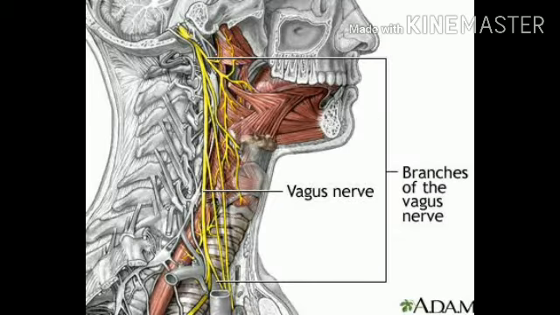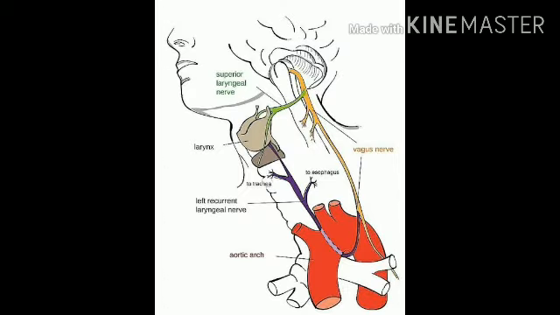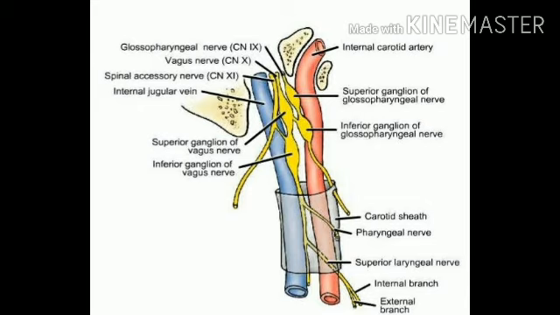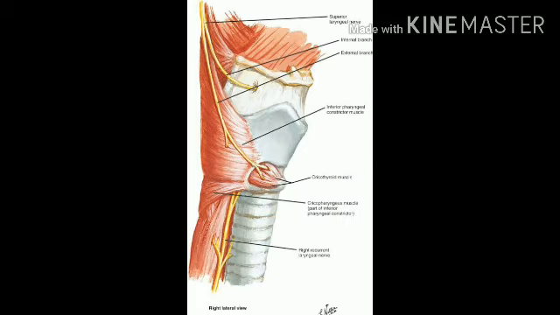The branches of the vagus nerve in the neck region are the pharyngeal branch, superior laryngeal, and recurrent laryngeal, with two branches from the thorax region. First, the pharyngeal branch provides motor innervation to the majority of muscles of the pharynx and soft palate. Then the superior laryngeal nerve splits into the internal and external laryngeal nerves. The external laryngeal nerve innervates the cricothyroid muscle of the larynx, and the internal laryngeal nerve provides sensory innervation to the laryngopharynx and superior part of the larynx.